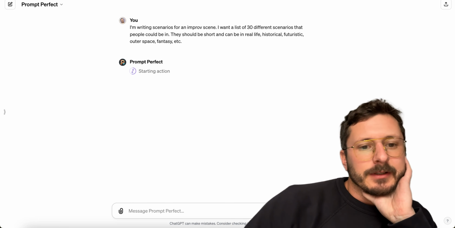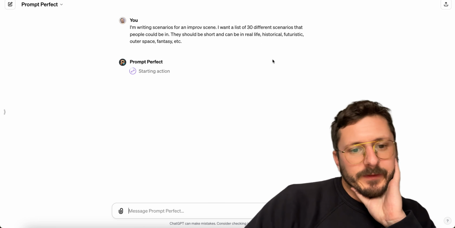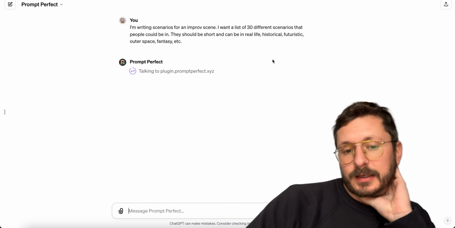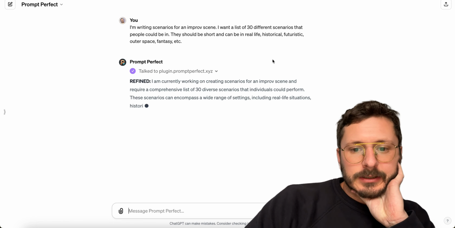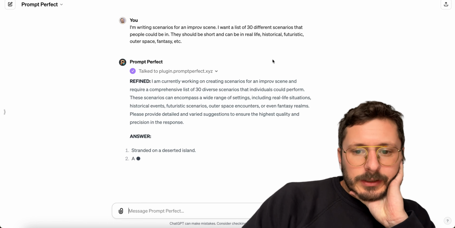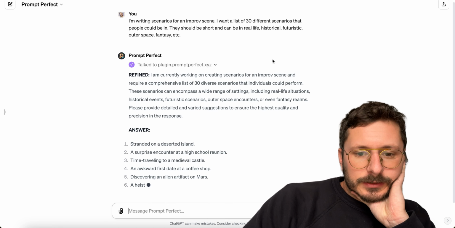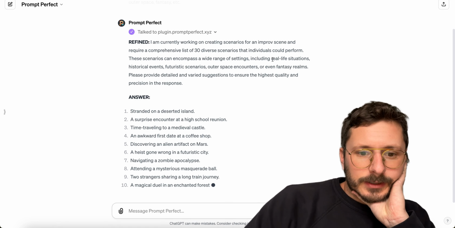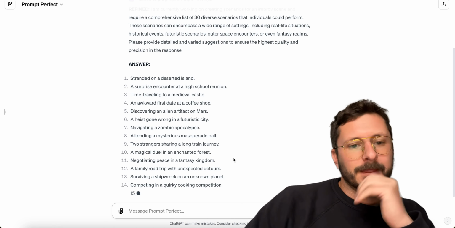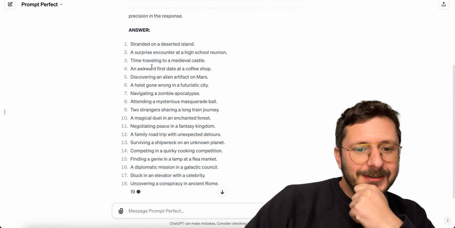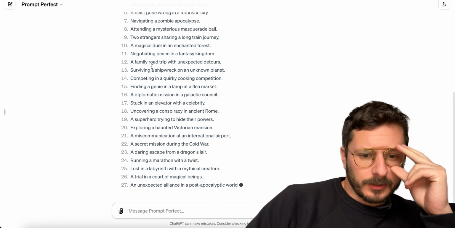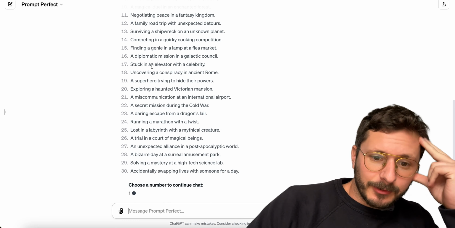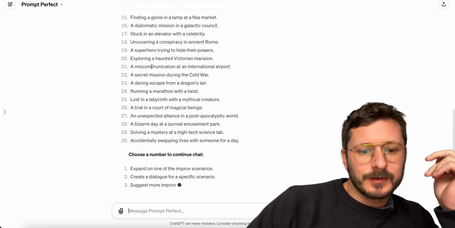So it'll take a while. It just sends this prompt to Prompt Perfect, enhances it for context, detail, structure, sends it back and answers it. There we go. Real life situations, or even fantasy realms. They really like stranded on a desert island. It did that a couple times. Running a marathon with a twist, lost in a labyrinth. Which is number.